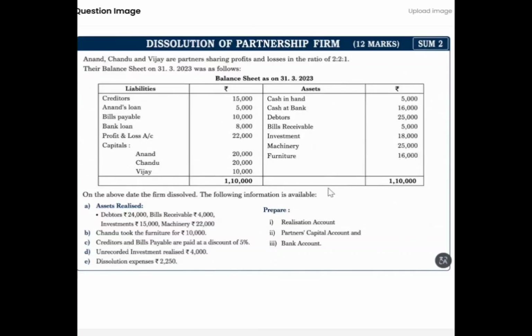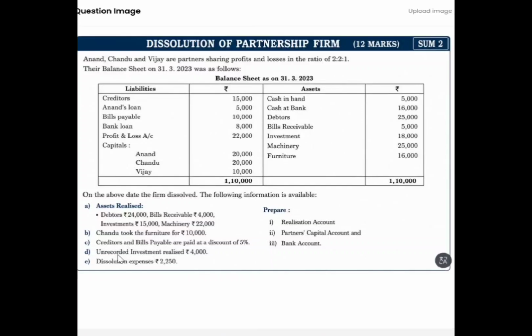And on the above date, the firm dissolved, the following information is available. The assets are realized as follows: debtors 24,000, bills receivable 4,000, investments 15,000 and machinery 22,000. So this is how the assets given in the balance sheet are being realized, which will appear in the realization account. And here, out of these assets, Chandu took the furniture for 10,000, and creditors and bills payable are paid at a discount of 5%.